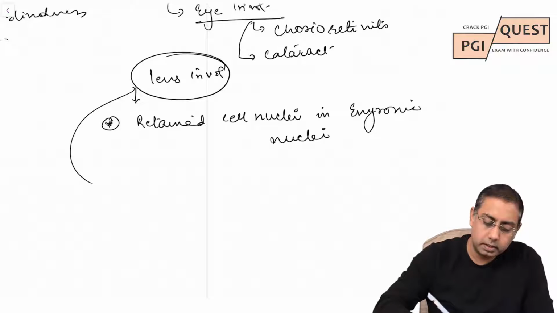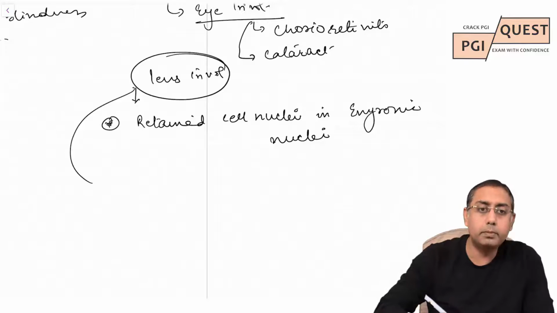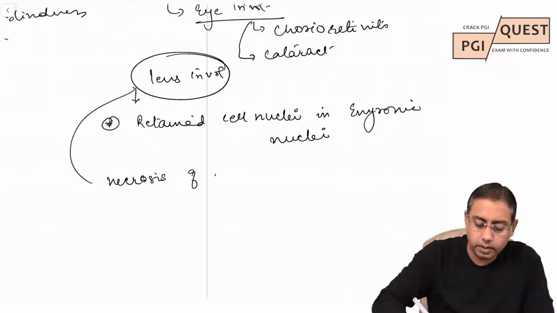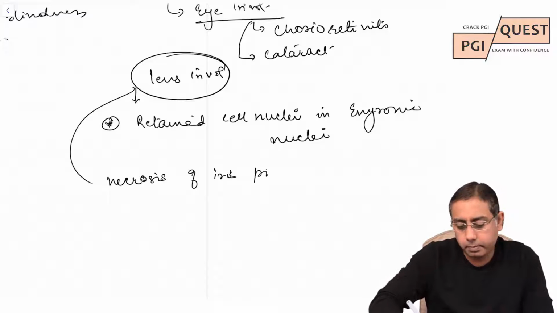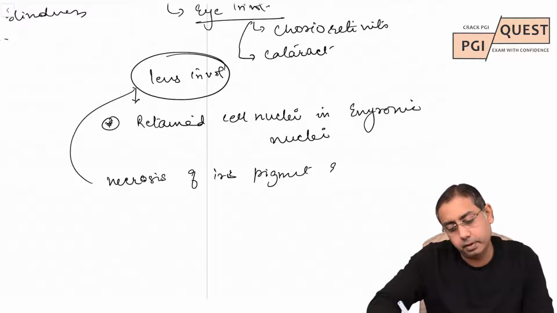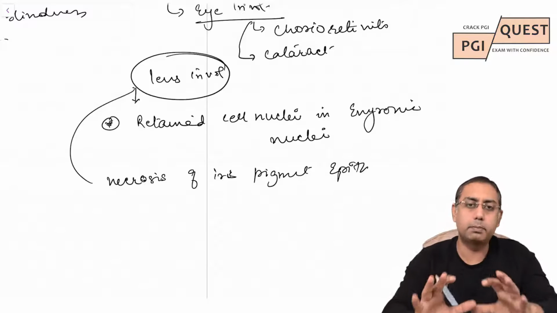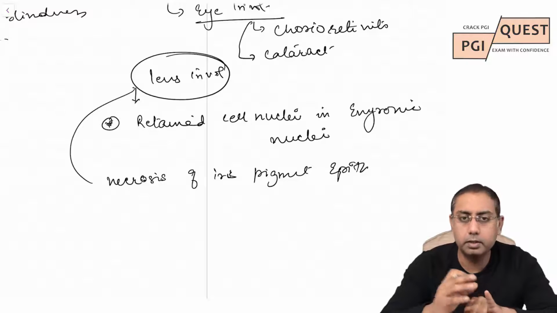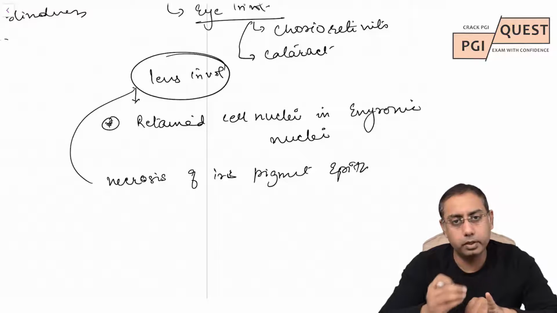Another feature of the ophthalmic involvement could be necrosis of the iris pigment epithelium. So please remember that there is lens involvement with the retained embryonic nucleus.